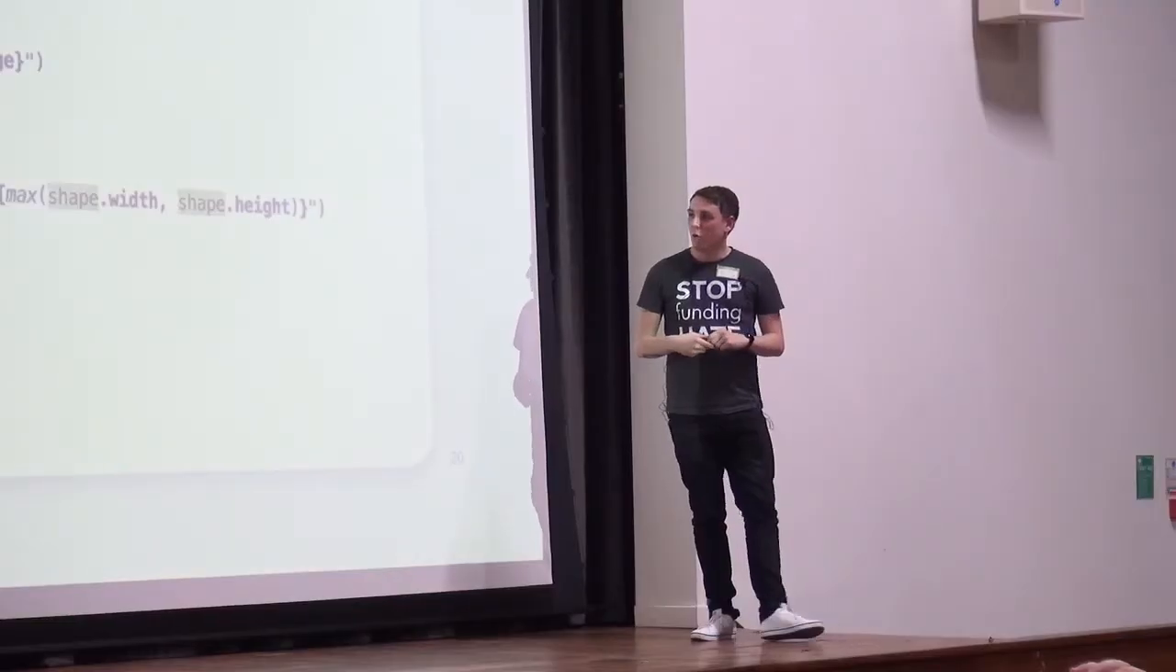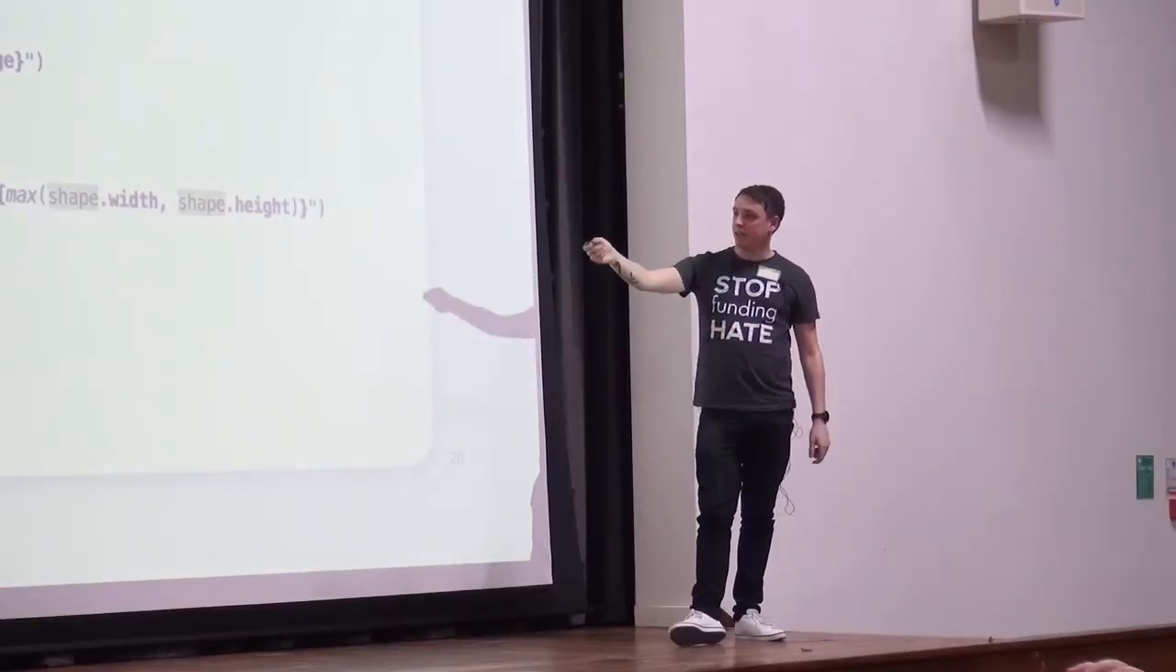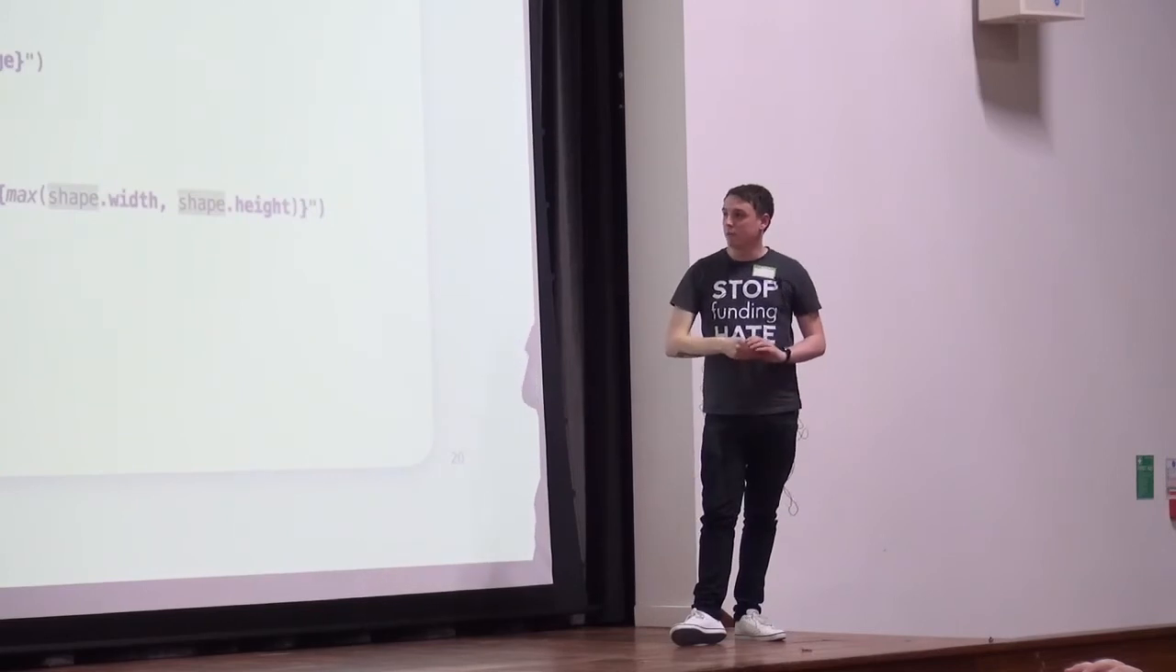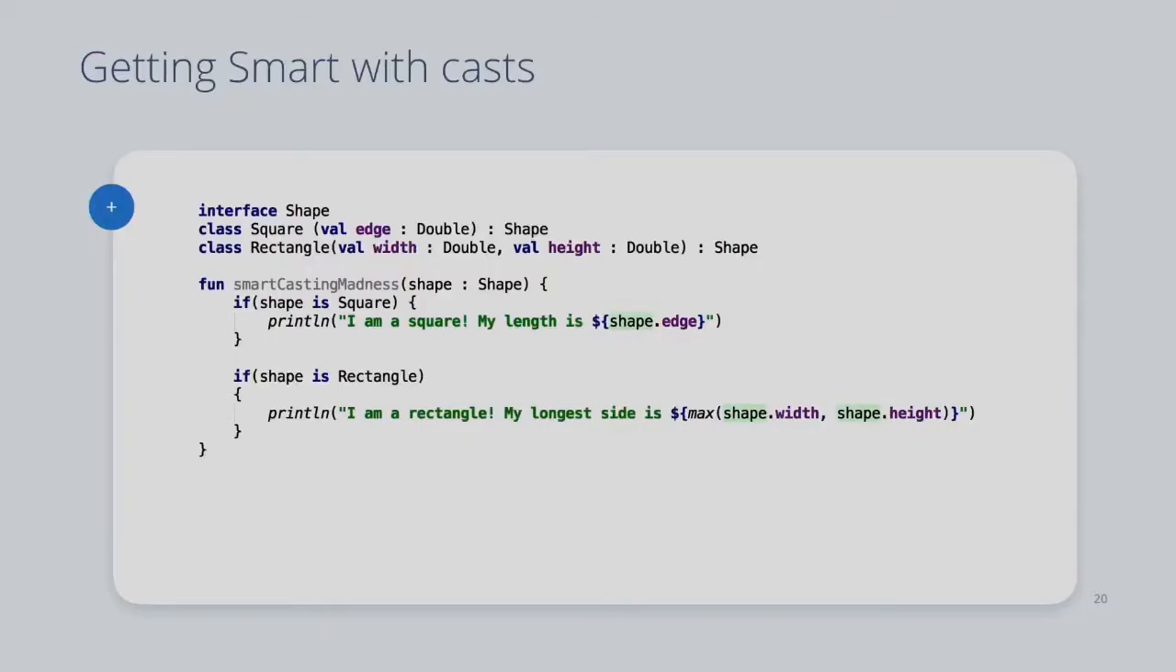So what we're doing is we have a marker interface in the form of Shape, and then we have two classes that implement that interface, a Square and a Rectangle. And then in our function, we're saying if the shape is a square, print out to console, I'm a square, my length is shape.edge. If it's a rectangle, I print out to the console, I'm a rectangle, my longest side is whichever the longest side is. Can anybody see what's going on here?